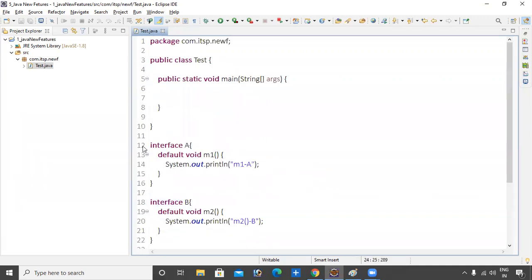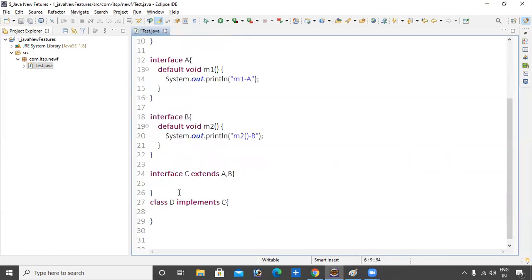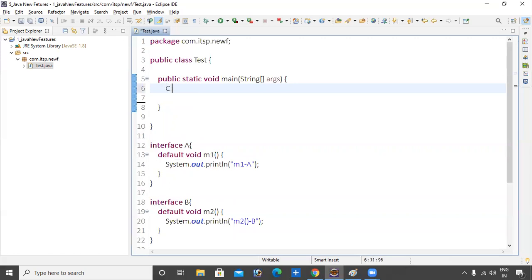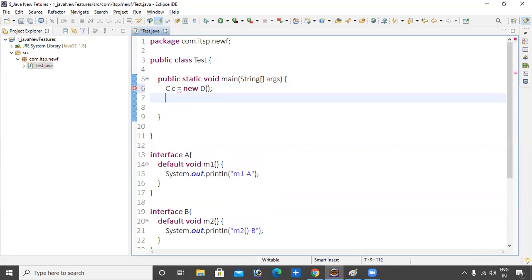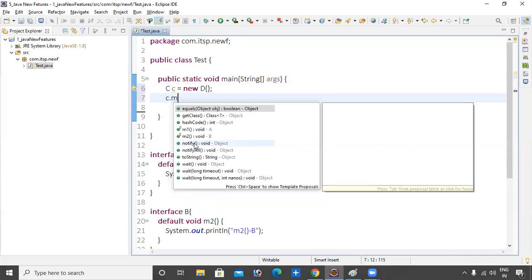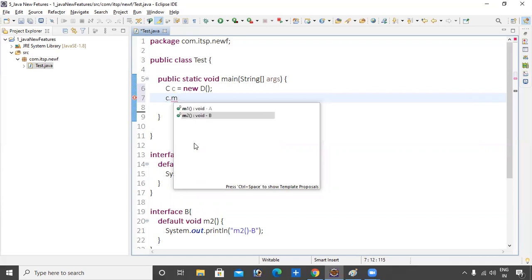C is the interface. C c equals new D class. Now, with the C reference variable, how many methods can we call? Both methods we can call.